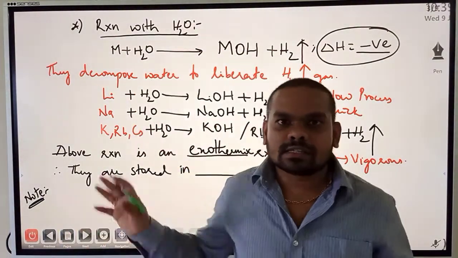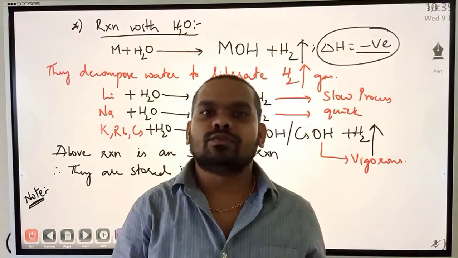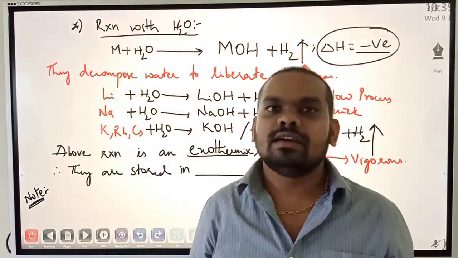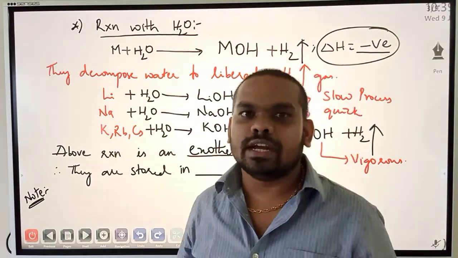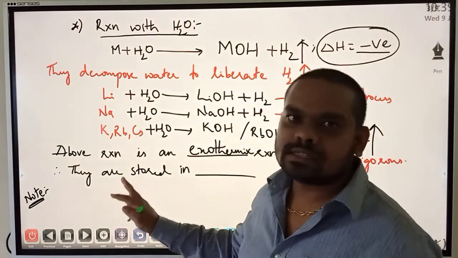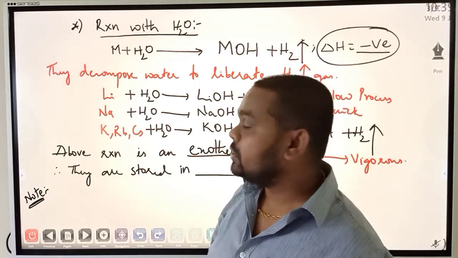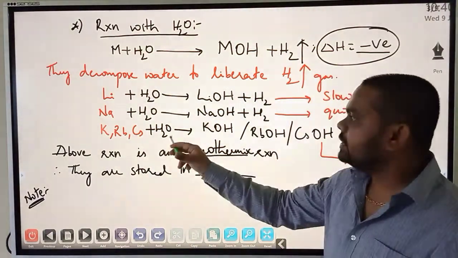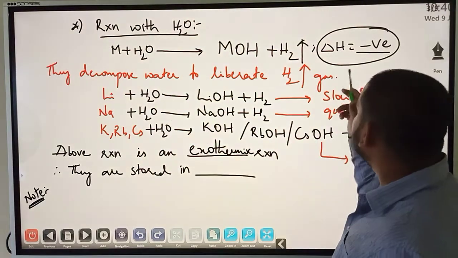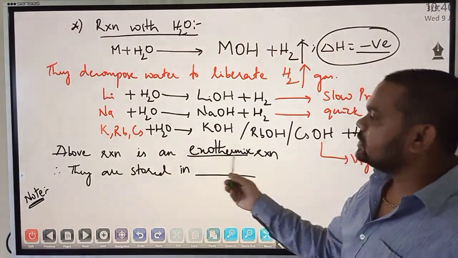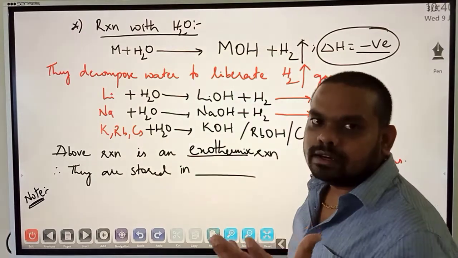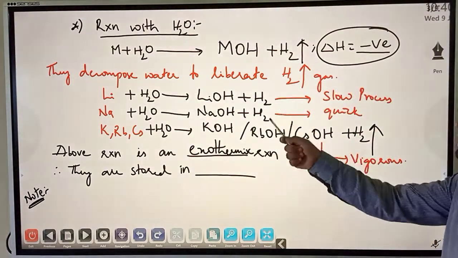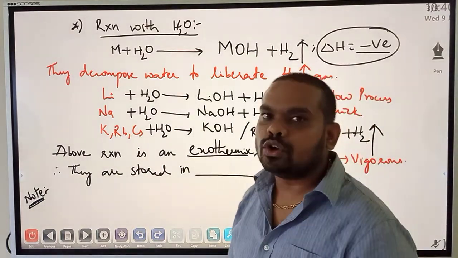Meaning, these metals react easily with water. Why water? Even the moisture in the atmosphere is sufficient to put these metals on fire. In fact, why fire? Because especially with potassium, rubidium and cesium, when they react with water, delta H is negative, so it is an exothermic reaction. The heat that is released will set the hydrogen gas that is separated on fire.